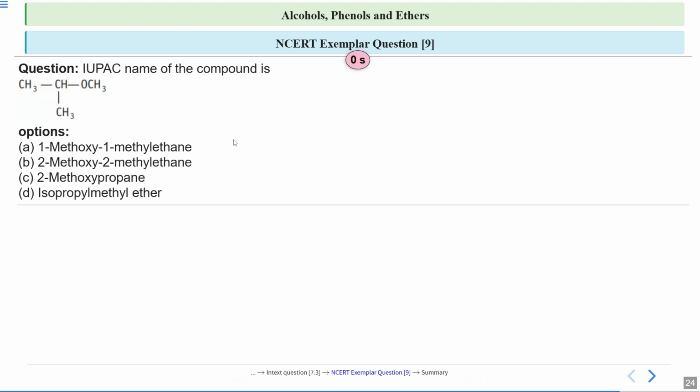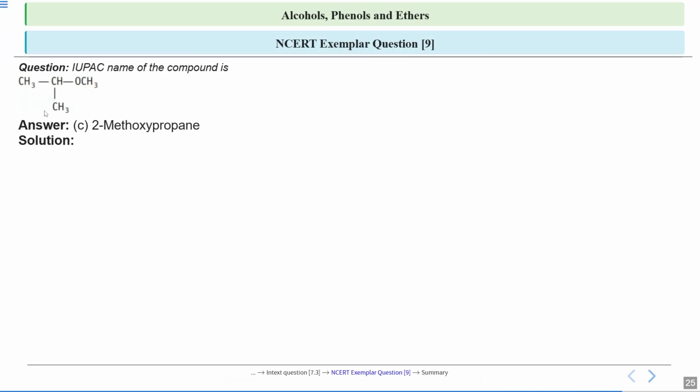Okay, let's solve. So this is your compound. It is an ether. When it is an ether, we write the name in the form alkoxyalkane. So first select the longest carbon chain. This is your longest carbon chain. You'll do the numbering 1, 2, 3, or you can do it from this side 1, 2, 3. This carbon will get second position only. So 1, 2, 3. This is your longest carbon chain.